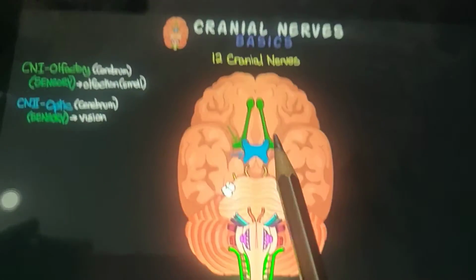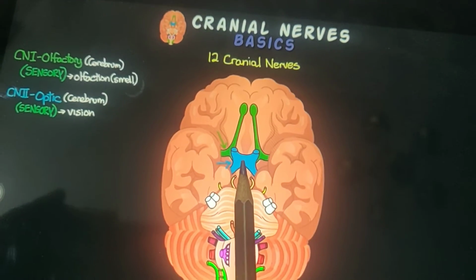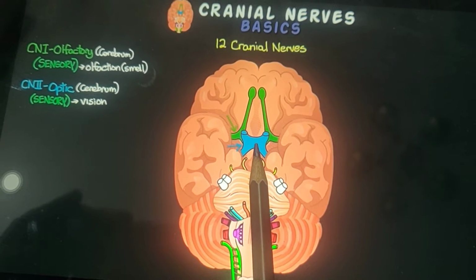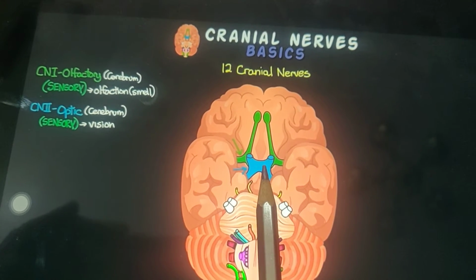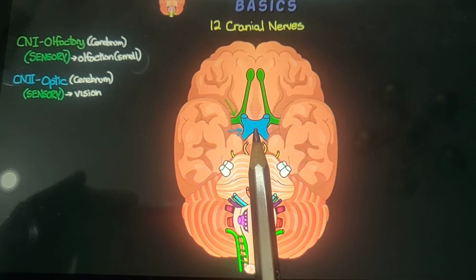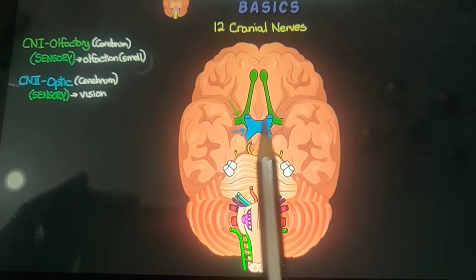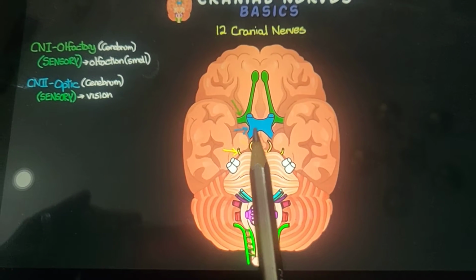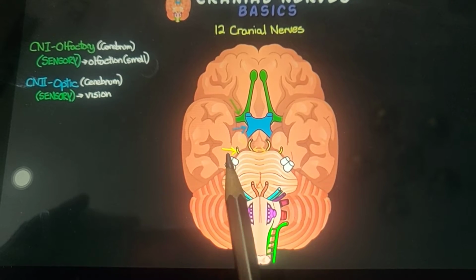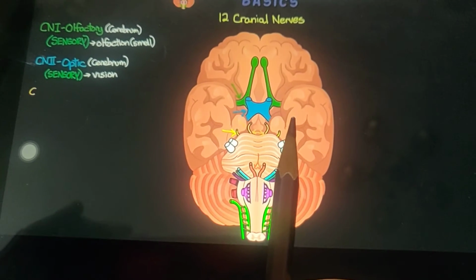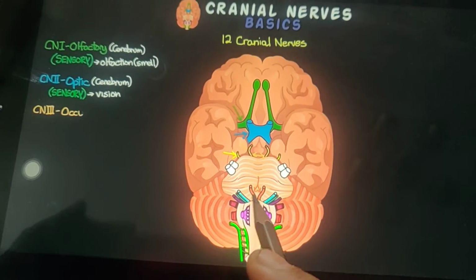Next comes our cranial nerve 2, that is this blue portion. This is the optic nerve. This also originates from the cerebrum, and it is a sensory nerve essential for vision. From the eye, the optic nerve produces the signal to the brain. Then comes our third, fourth and sixth.